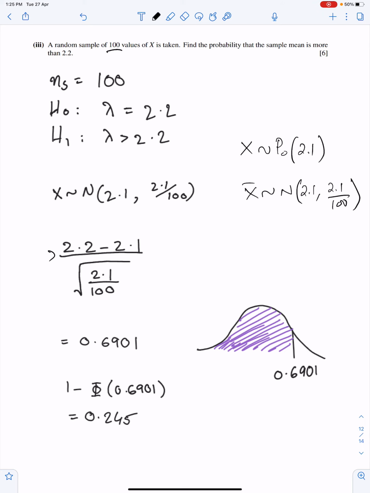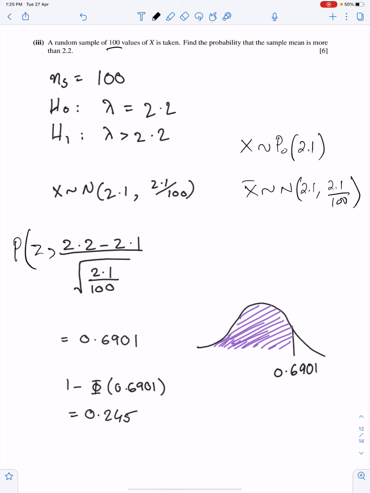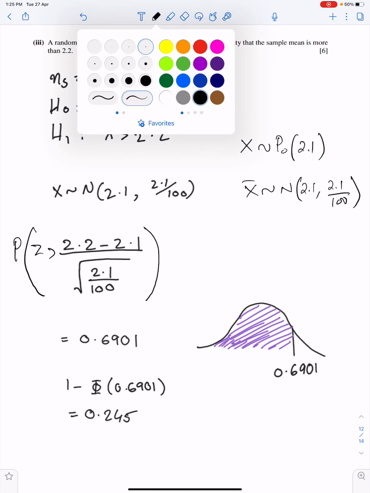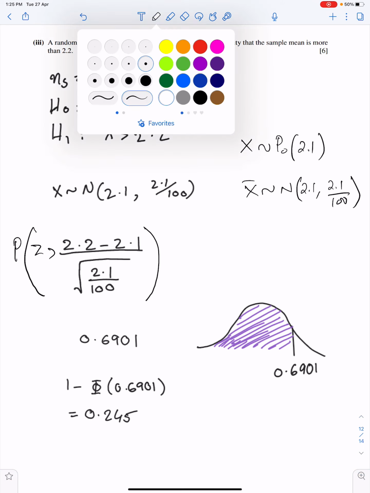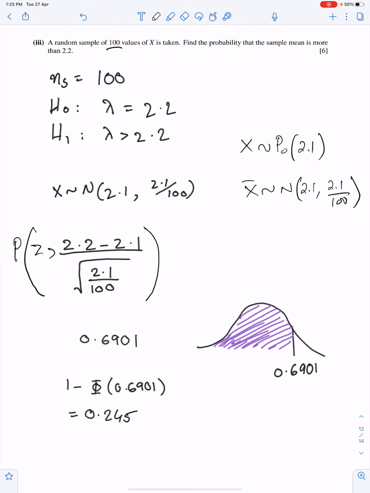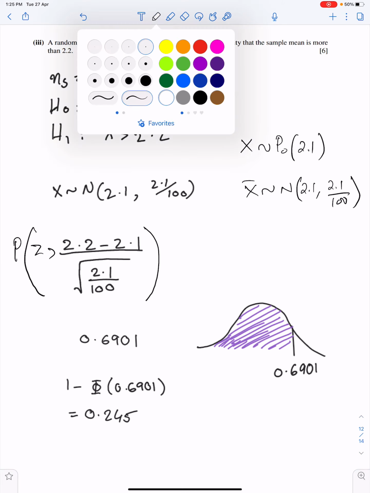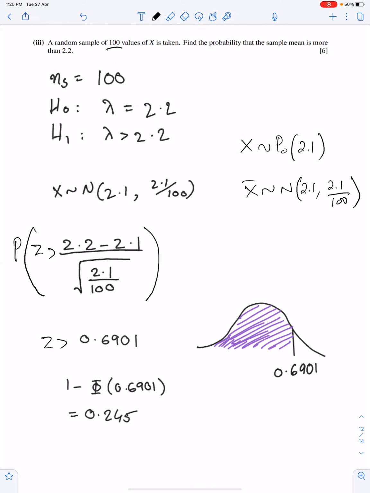In terms of probability, you should write this as Z greater than this number. This was fine, but this is better. You all know how to get this.